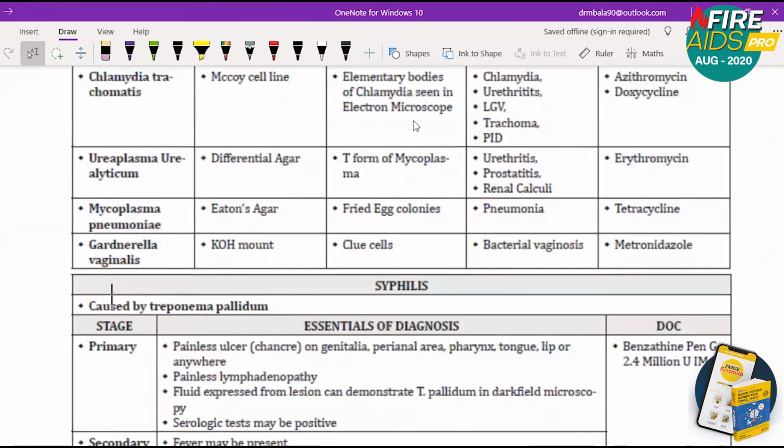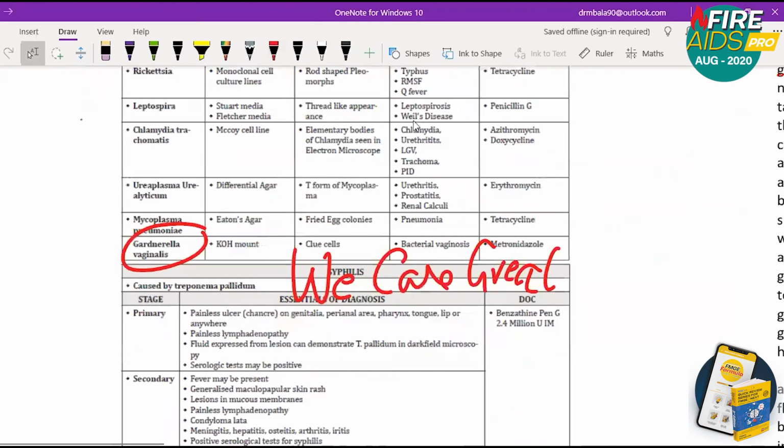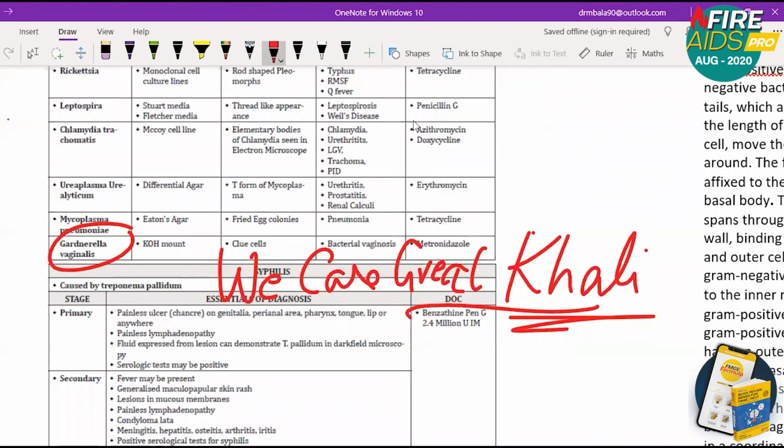Okay, so the mnemonic I'm going to give for Gardnerella vaginalis is: We care about Great Kali. If you remember Kali, Great Kali, he's a wrestler.